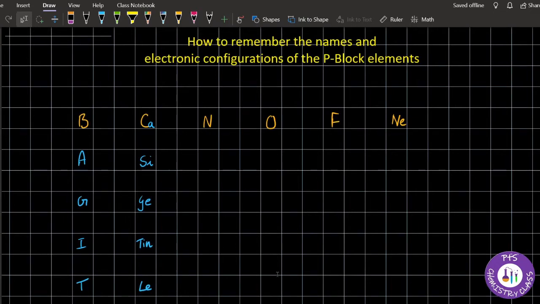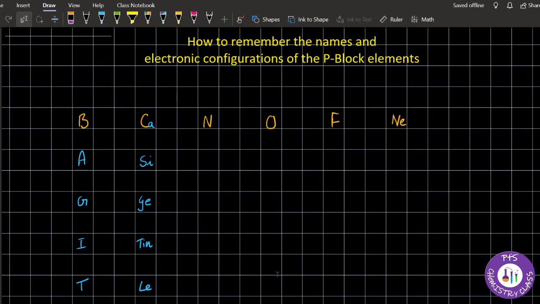on such topics as bond length, bond angle, bond order, the inert pair effect, and the trends in various chemical properties like ionic character, covalent character, thermal stability, solubility, boiling point, melting point. For all these you require to know the atomic number of all these elements and the electronic configuration.